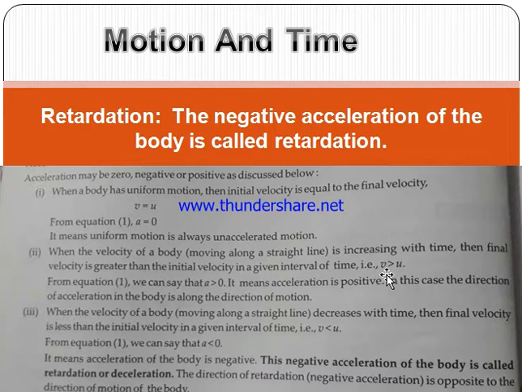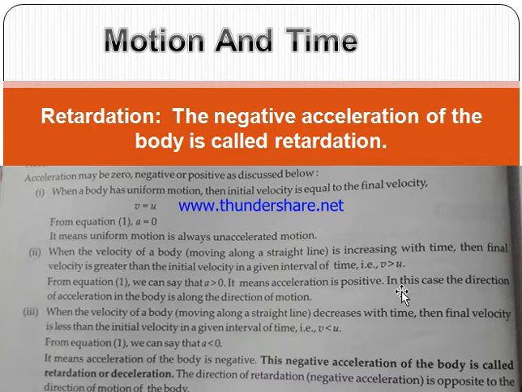The speedometer shows 10 km per hour after 1 second, 20 km per hour in 2 seconds, then 30 km per hour, 40 km per hour. Every time the final velocity is greater than the initial velocity, then acceleration is always positive.